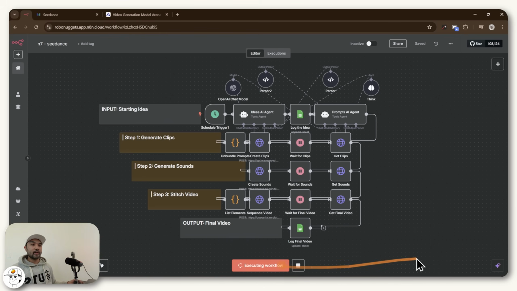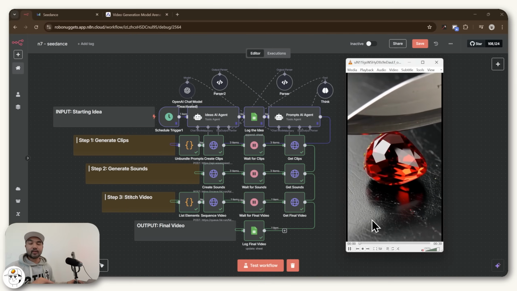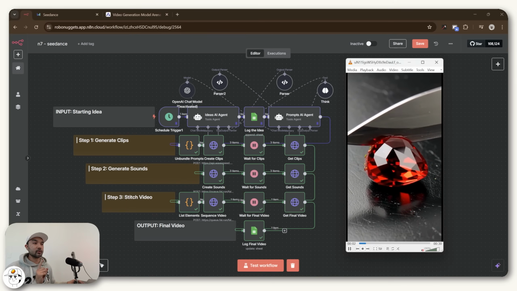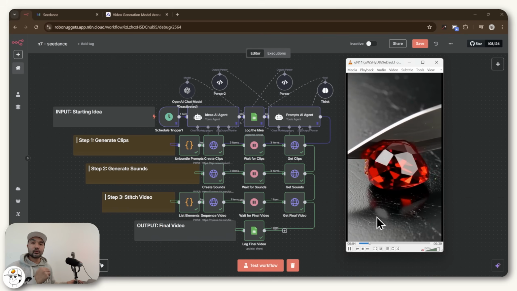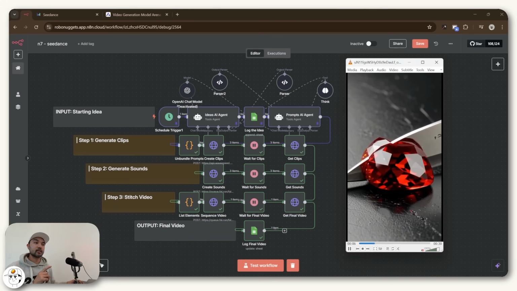So if we just go ahead and run that workflow and wait for it to finish so that we can go through the output together, and I can explain all the relevant parts so that you can set it up and tweak it yourself. So with that automation now having finished running, it was able to generate this video. And what we'll do next is to just go through each of the steps so that you can understand how it was able to generate this clip automatically.